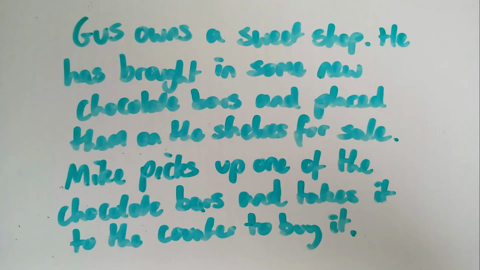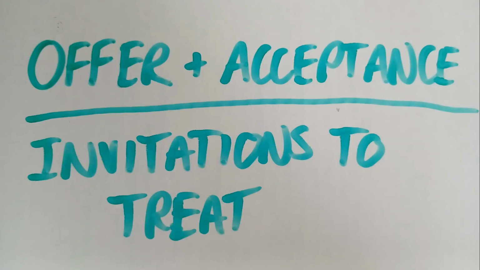So, in this scenario, the key thing that I want you to pick up on is obviously the chocolate bars on the shelves. So this calls back to the case of Boots versus PSGB, where there was medicine on the shelves for sale, and this was only an invitation to treat, not an offer. So when Mike picks up one of the chocolate bars and takes it to the counter, this is the offer. He's going to the counter offering to buy it, and then if Gus accepts this offer, there will be an offer and acceptance. Hopefully this video is helpful.